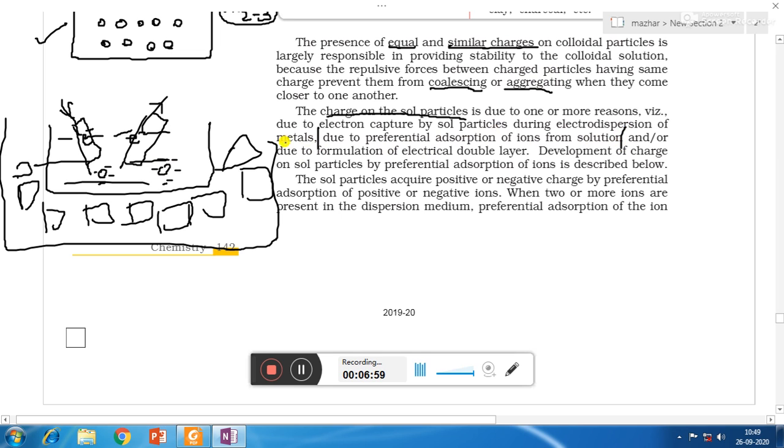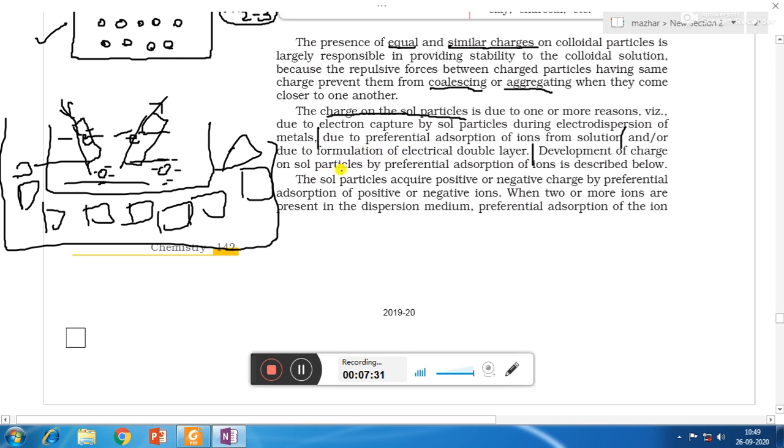So we have already seen that in case of positively and negatively charged sol, the ion which is common to the colloidal particles from the electrolyte gets stuck or adsorbed on the surface of the colloidal particles. Then the third reason is due to formation of electric double layer. What is electric double layer? That we are going to study in the next slide.